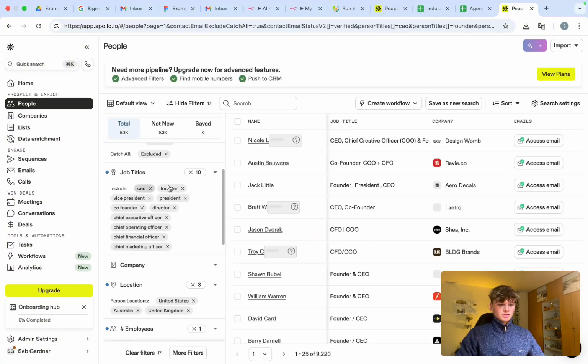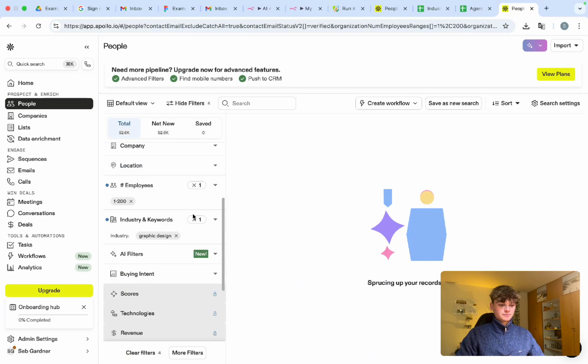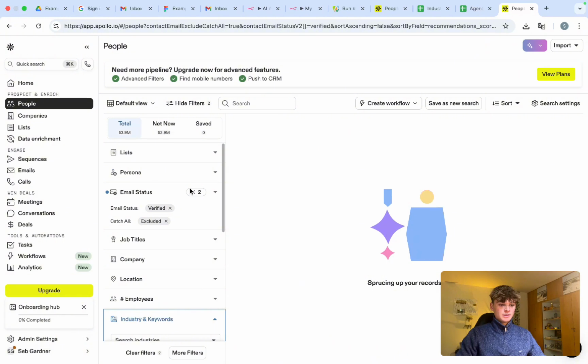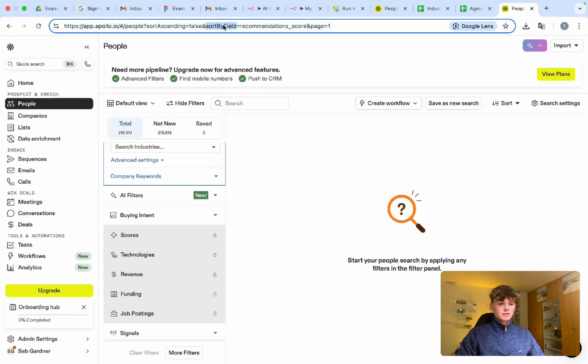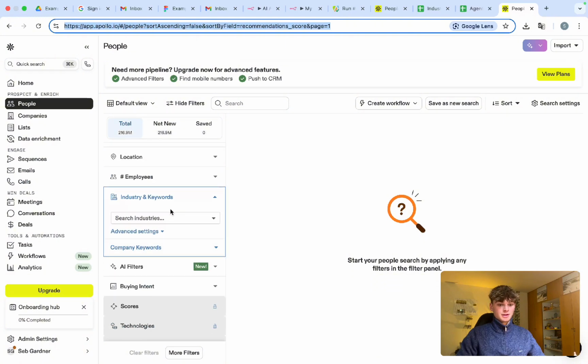Let's remove all of these, just so the URL at the top is blank. So you can see by default here, I'm not sure if I can zoom in. Cannot. But you can see by default here at the top, this is what the URL looks like when there is no search parameters within this people search.